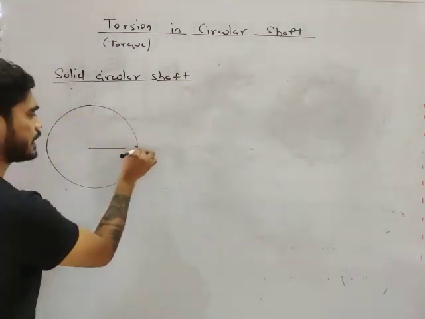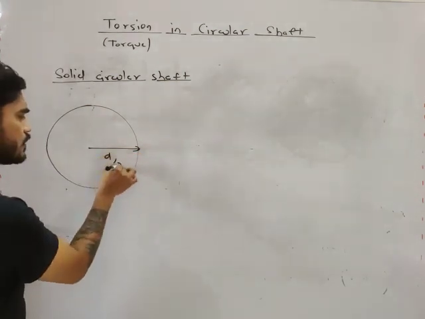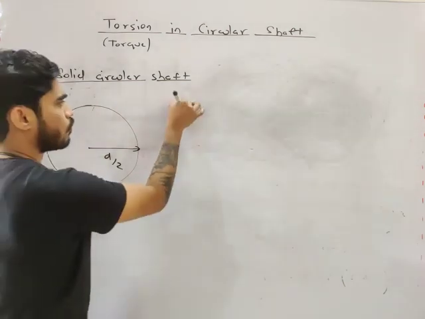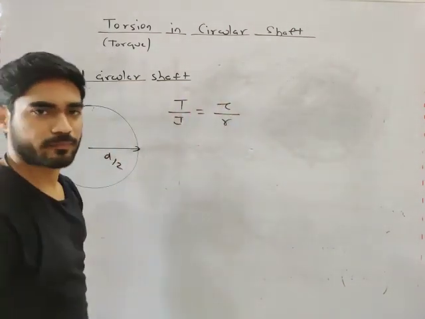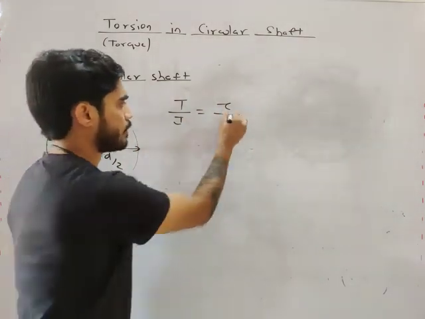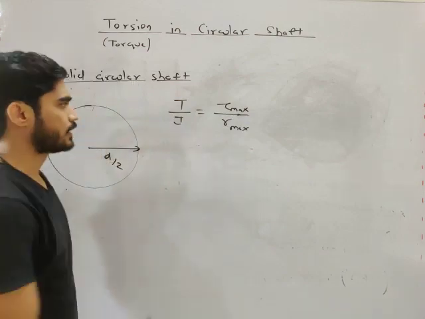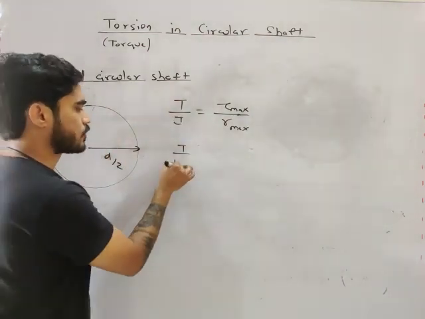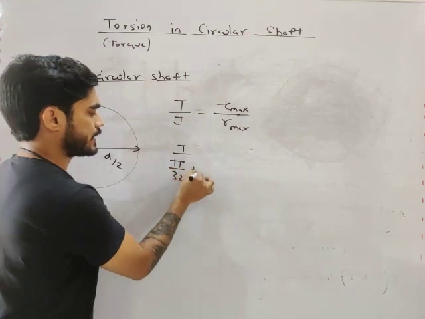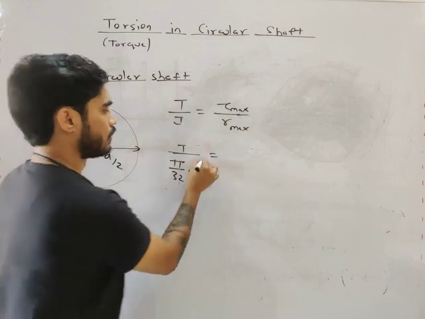Let's say the radius is r, or the diameter is d, so the radius will be d by 2. What is your equation, my friend? T by J equals tau by r. But we need tau maximum, so r will also be maximum. Now put the value of J here. What will be J for a solid circle? Just now I told you J will be pi by 32 d to the power 4.